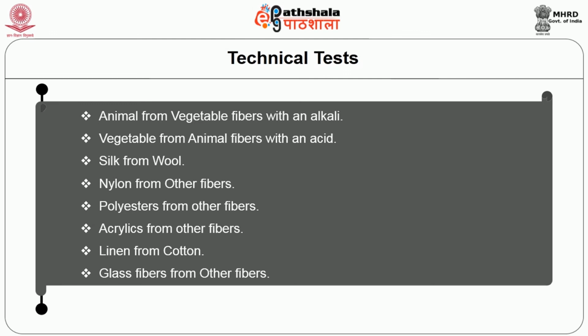Like this, we can distinguish each and every fiber, and we can identify the specific fiber through the solubility test.